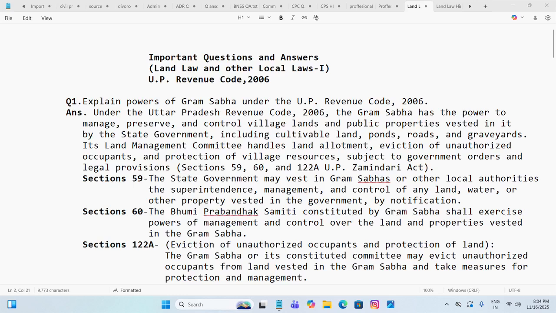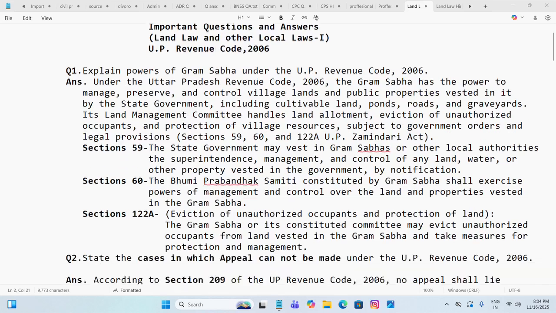122A UP Zamindari Act. Now I am defining sections 59, 60, and 122A. Section 59. The state government may vest in Gram Sabha or other local authority the superintendence, management and control of any land, water or other property vested in the government by notification. Section 60. The Bhumi Prabandhak Samiti constituted by Gram Sabha shall exercise powers of management and control over the land and properties vested in the Gram Sabha.